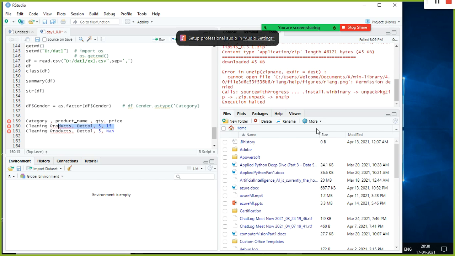Supposing I don't have any other transactions available in my data set. How can I update the price here? Supposing you have the value column here.